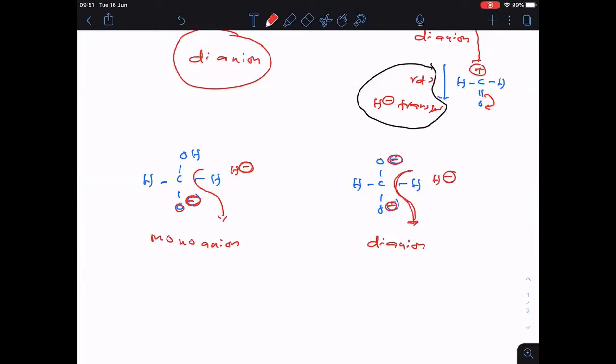So the rate of hydride transfer is more in the case of the dianion mechanism. I hope it is clear everyone. This is the rate comparison. Is it clear? Hydride transfer rate will be more in the case of the dianion mechanism. Why? Because electron charge density is more. That means negative charge density is more. Repulsions will be more, so hydride can be transferred at a faster rate.